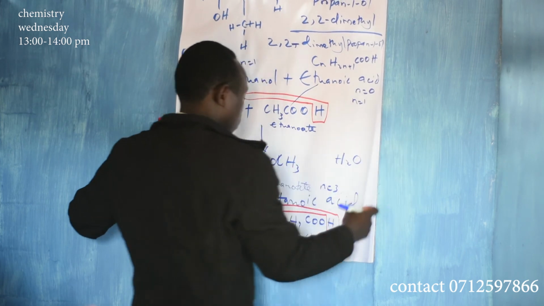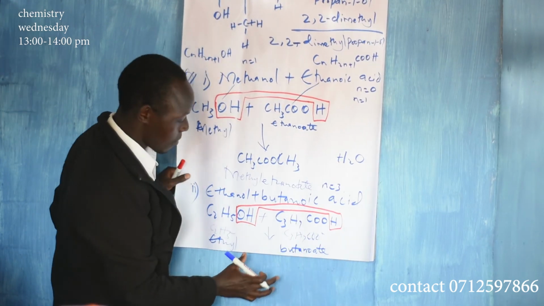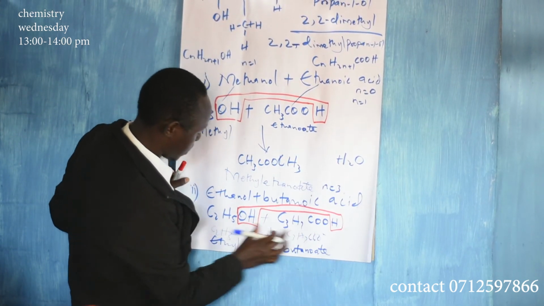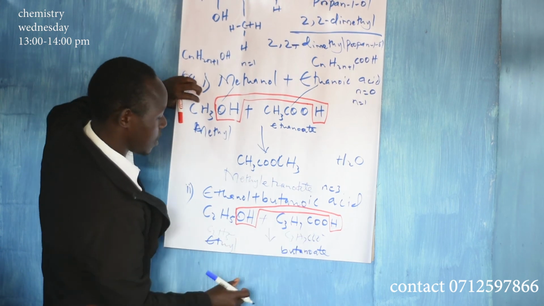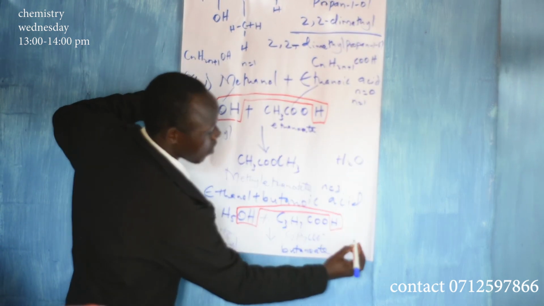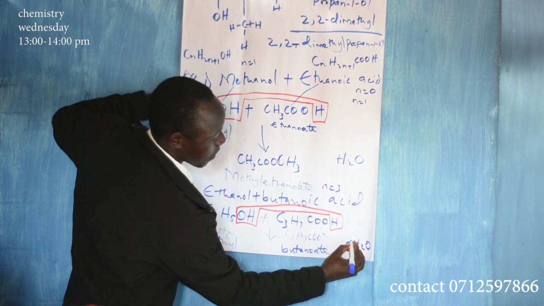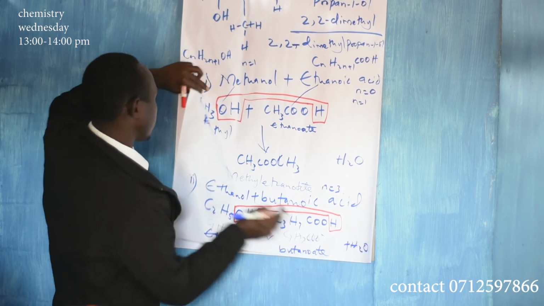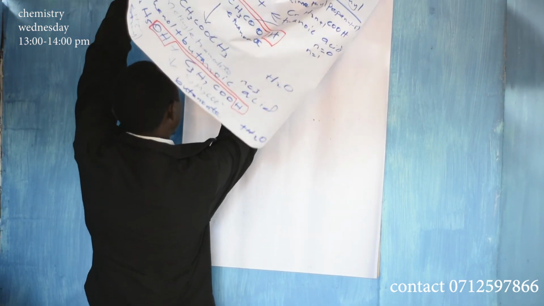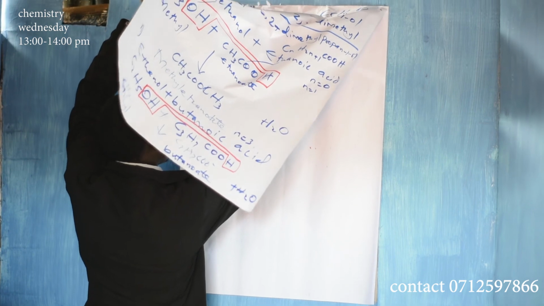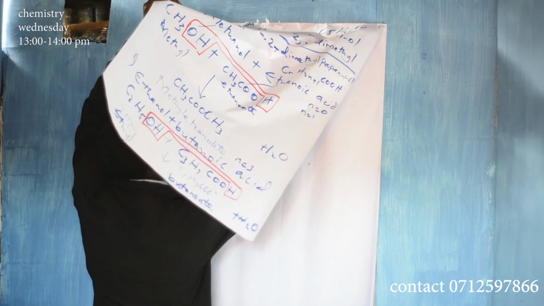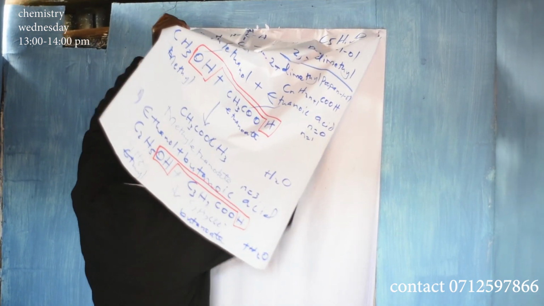Now what is the product? You draw this and then followed by that. So the product, apart from water, which you have there, is C3H7COOC2H5.